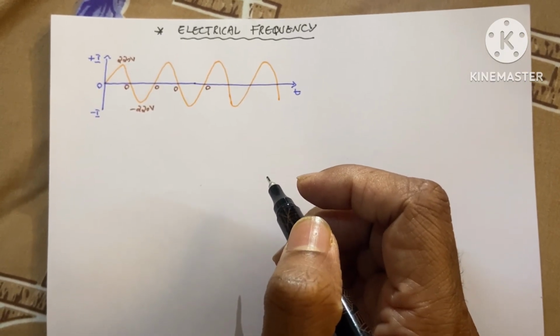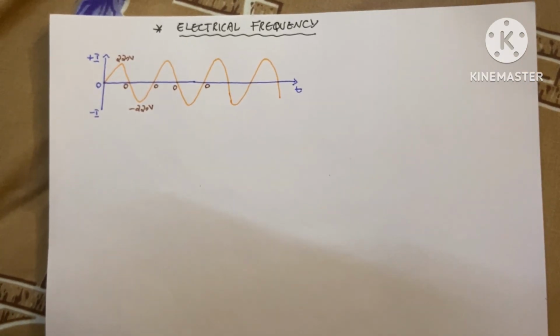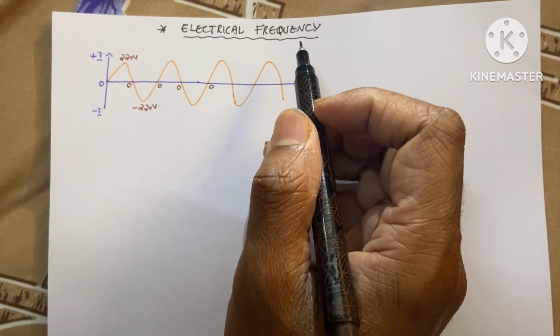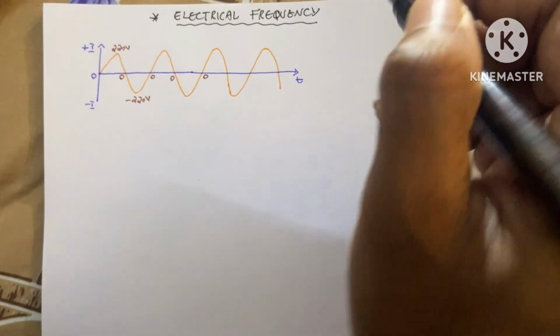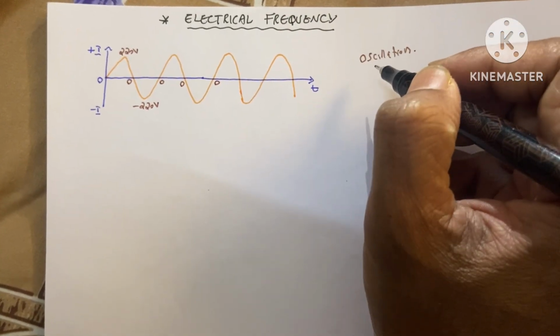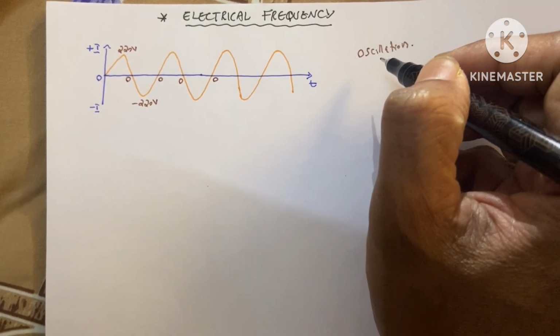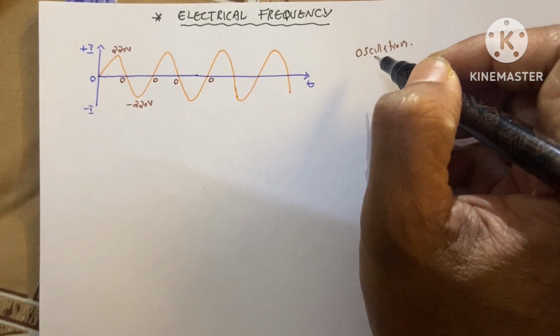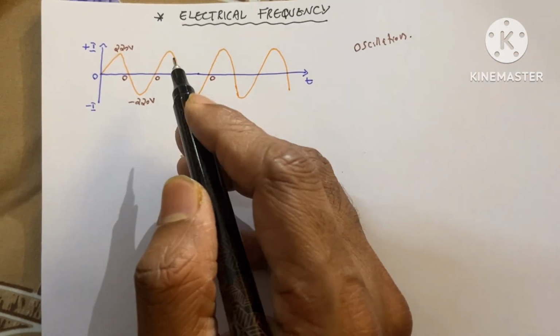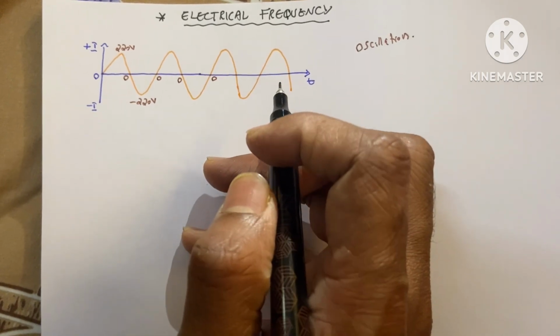Today I'm going to discuss with you about the electrical frequency. What is this frequency? Frequency is nothing but the oscillation. It means the back and forth motion of current. Okay, I will explain this electrical frequency with the help of this waveform of current.